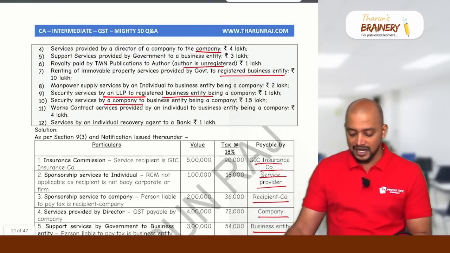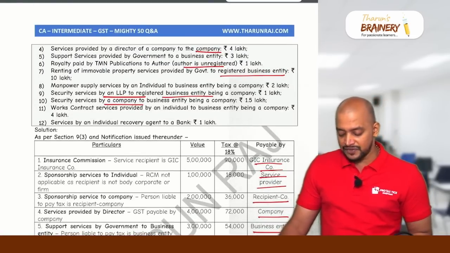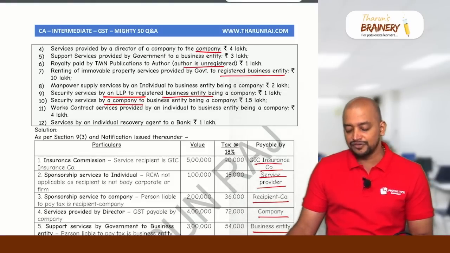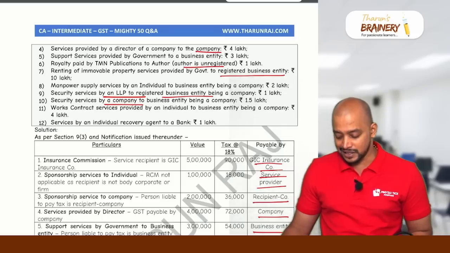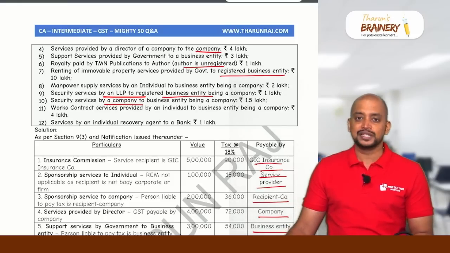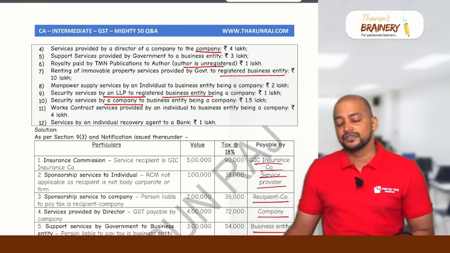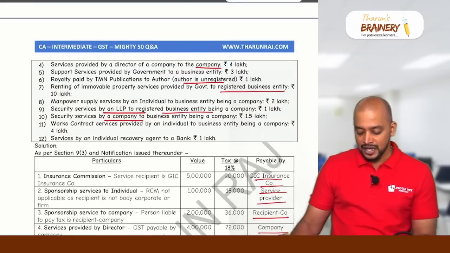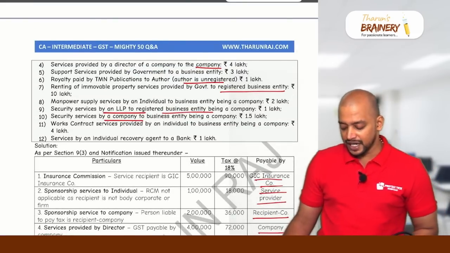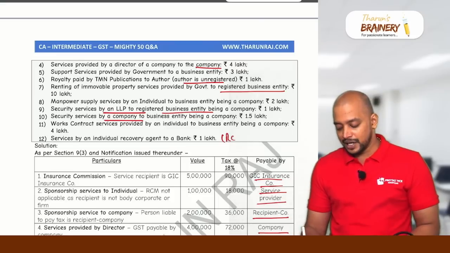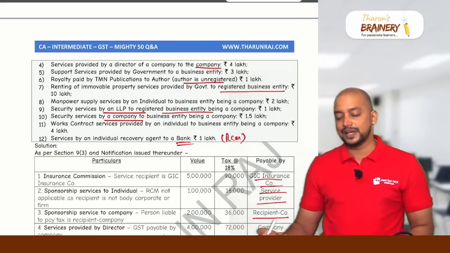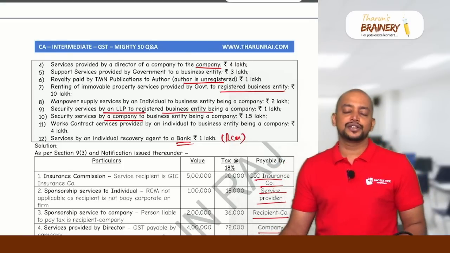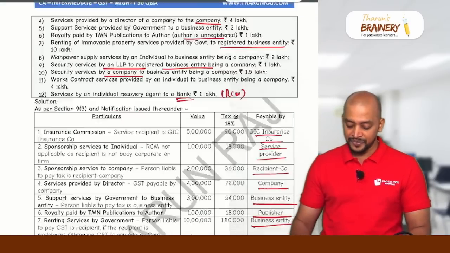Then next, 11: works contract service provided by an individual to a business entity being a company, 4 lakhs. Works contract services provided by an individual to a business entity are nowhere under RCM. So it will be FCM, and the liability to pay GST is on the service provider. Then, service by an individual recovery agent to a bank. So it is coming under RCM. The liability to pay GST is on the bank only, because a recovery agent to a bank or financial institution will come under RCM.